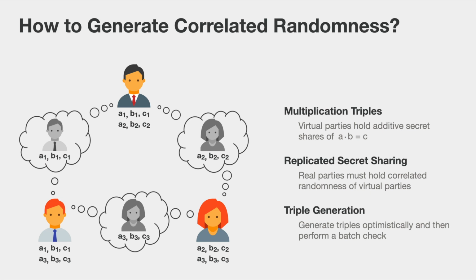And on a very high level, what we do is, because we have additive secret sharing now, we first generate those multiplication triples optimistically, and then at the end we perform one batch check to see whether all of the generated triples have indeed been correct.